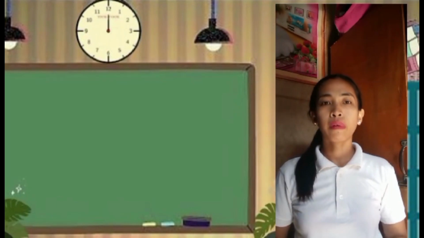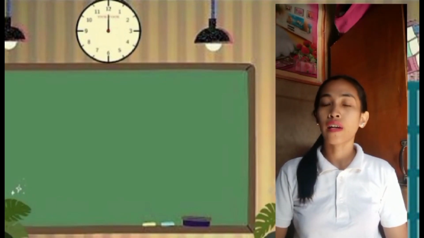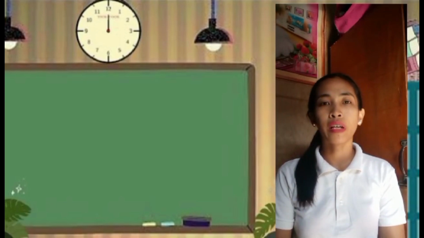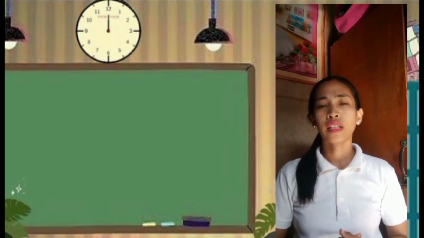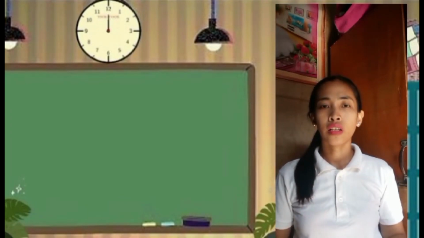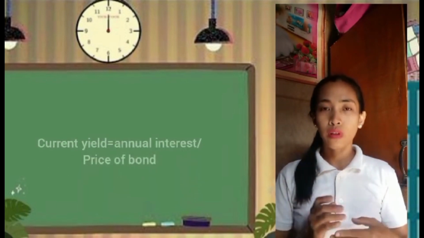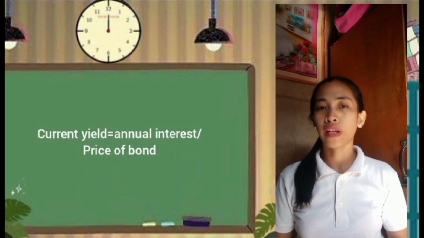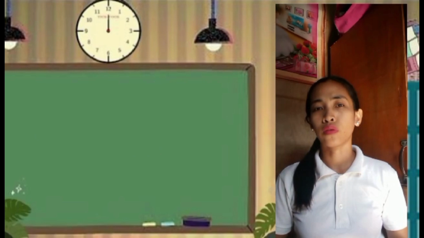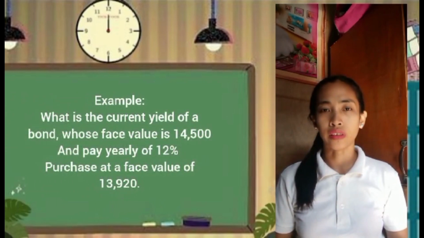The current yield of a bond is computed by dividing the annual interest by the purchase price of the bond. So how do we get the current yield? By using this formula: current yield equals the annual interest divided by the price of bond. So I have here an example on how to get the current yield.